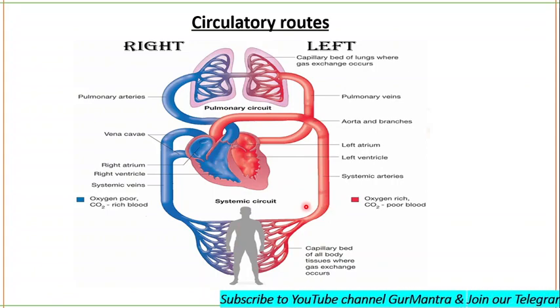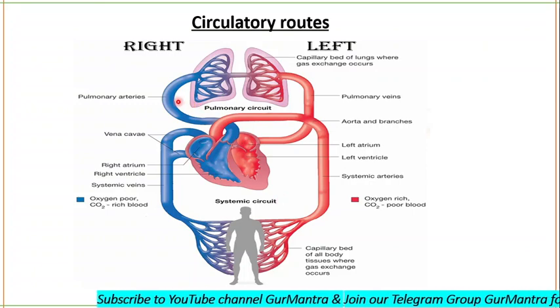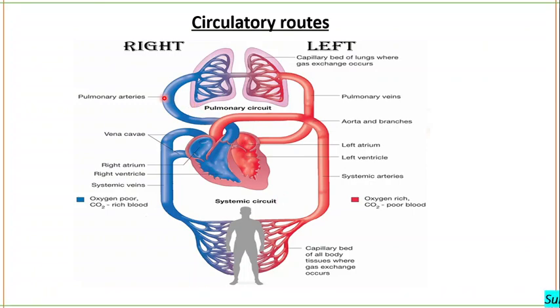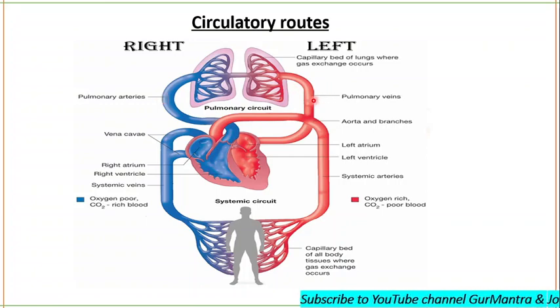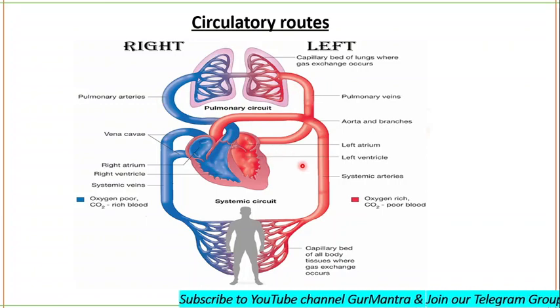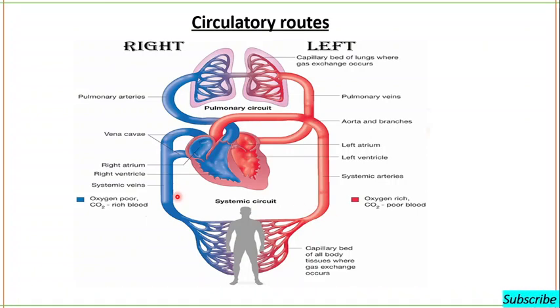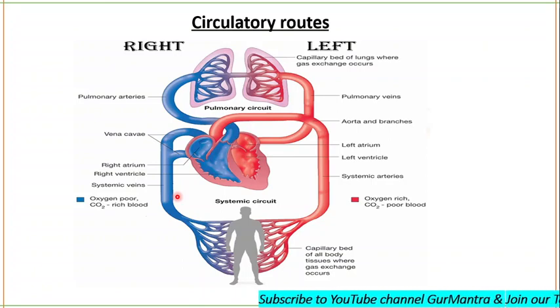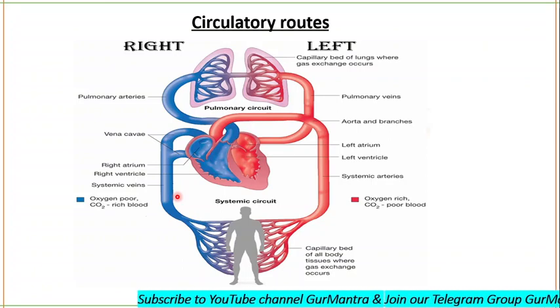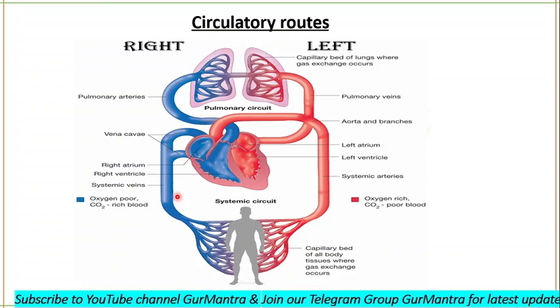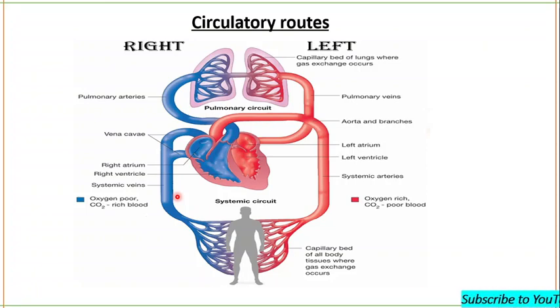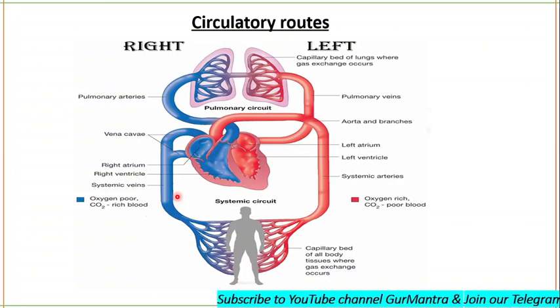Pulmonary arteries will have low oxygen content, while pulmonary veins will have higher oxygen content. Similarly, systemic arteries will have higher oxygen content, while veins will have lower oxygen content. Where do arteries terminate? Arteries will be terminating in the different tissues and organs. Veins will terminate in the right atrium particularly.